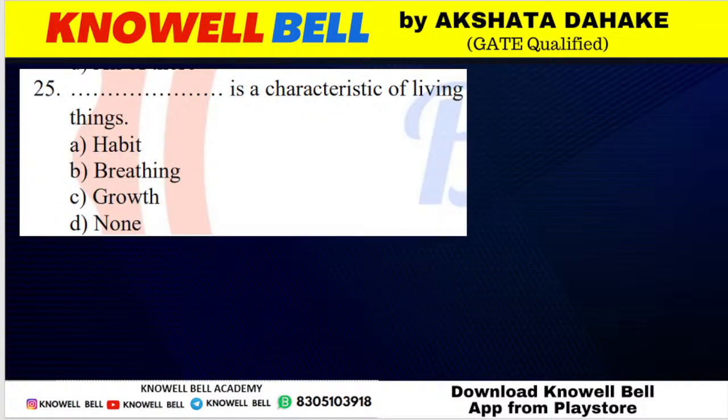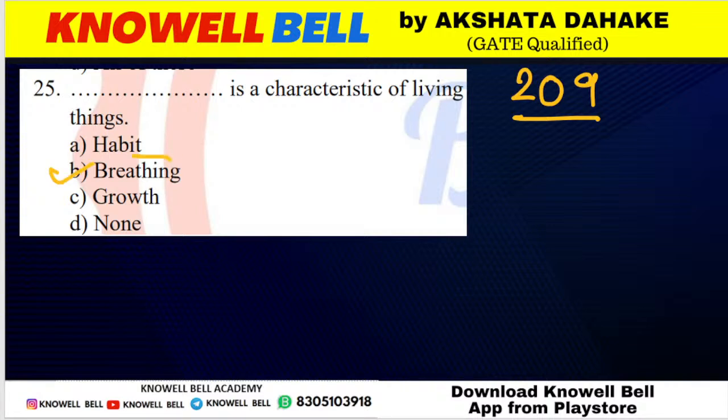Question number 209. Blank is a characteristic feature of living things. Habit, breathing, growth, or none of these. Which is a characteristic feature of living organisms? Correctly answered. Sarvesh is right. Kavya, Darsh, Ayush, all of you are correct over here.